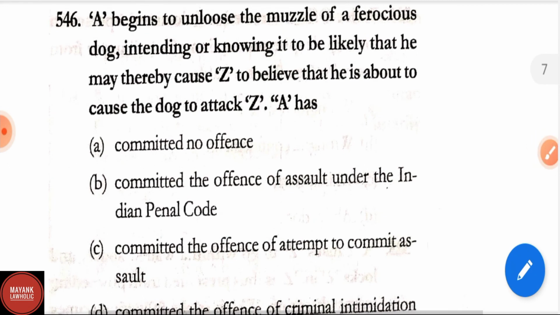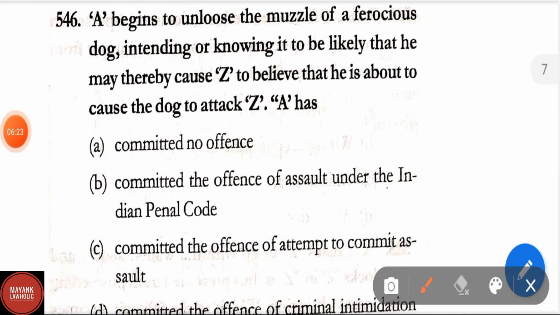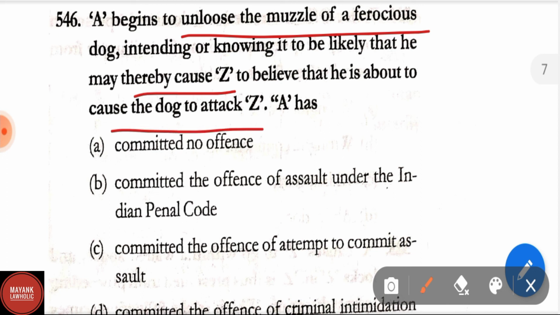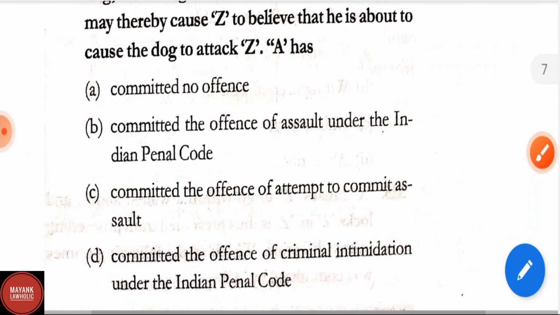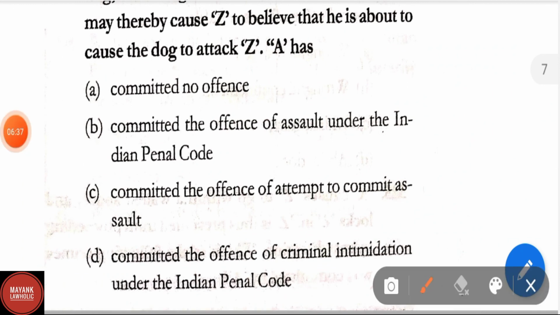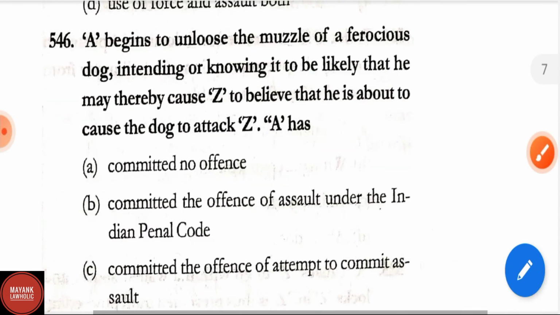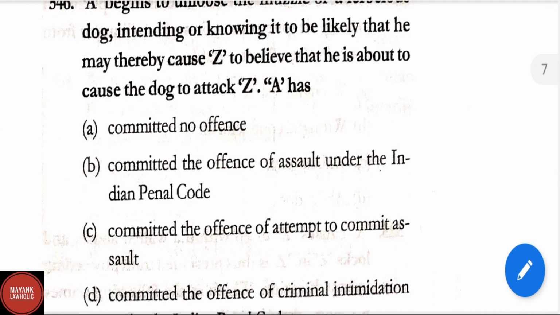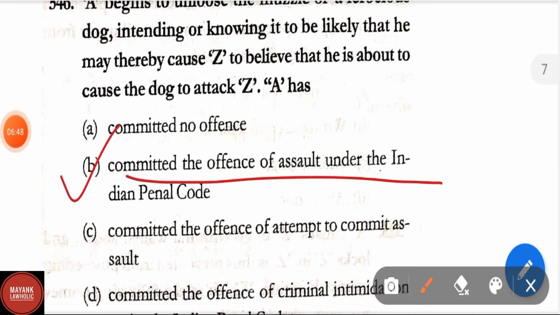Question number 546. A begins to unloose the muzzle of a ferocious dog, intending or knowing it to be likely that he may thereby cause Z to believe that he is about to cause the dog to attack Z. A has committed no offence, committed the offence of assault in IPC, committed the offence of attempt to commit assault, committed the offence of criminal intimidation under IPC. Here the correct answer is option B, that is committed the offence of assault under IPC.